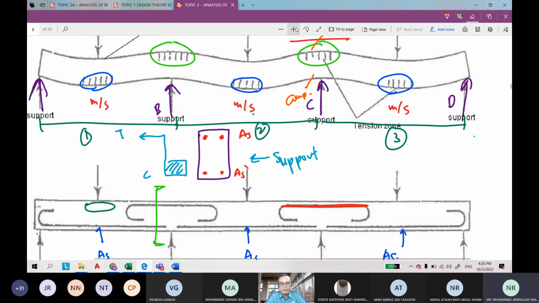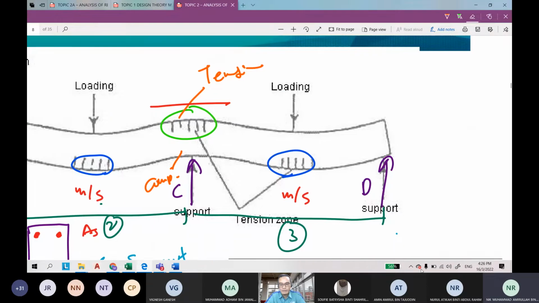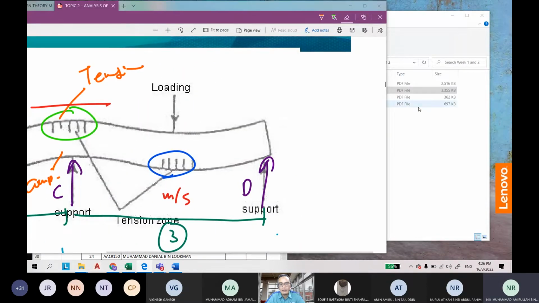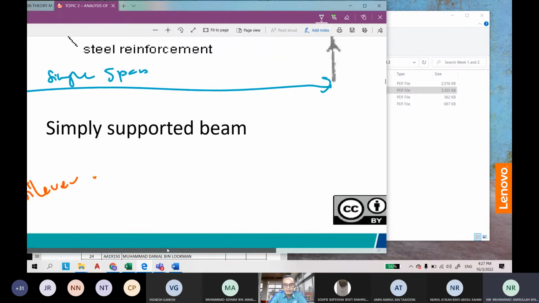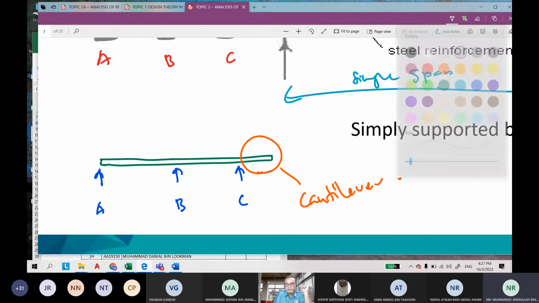Okay, if you have a cantilever part, like this one, you can see. Let's say after D, you have this one, a small part here. The bending moment will be like this. Okay, let's say this is the bending moment.